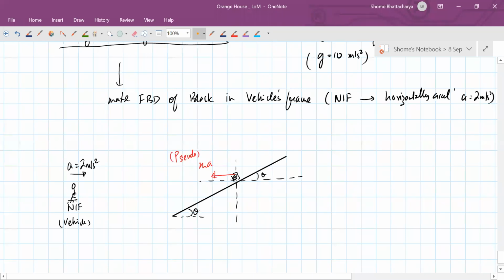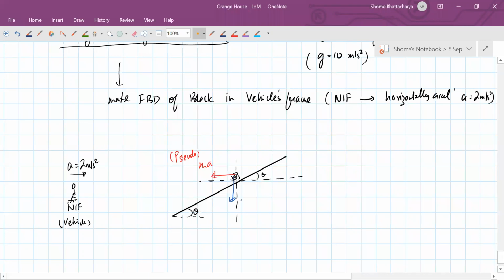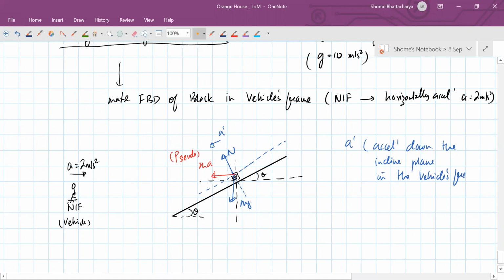Okay, and then of course there are the other regular forces which are mg and normal reaction. Right, and with all this it has an acceleration of a prime, so that a prime is the acceleration down the inclined plane, okay, in the vehicle's frame, okay, in the vehicle's non-inertial frame.